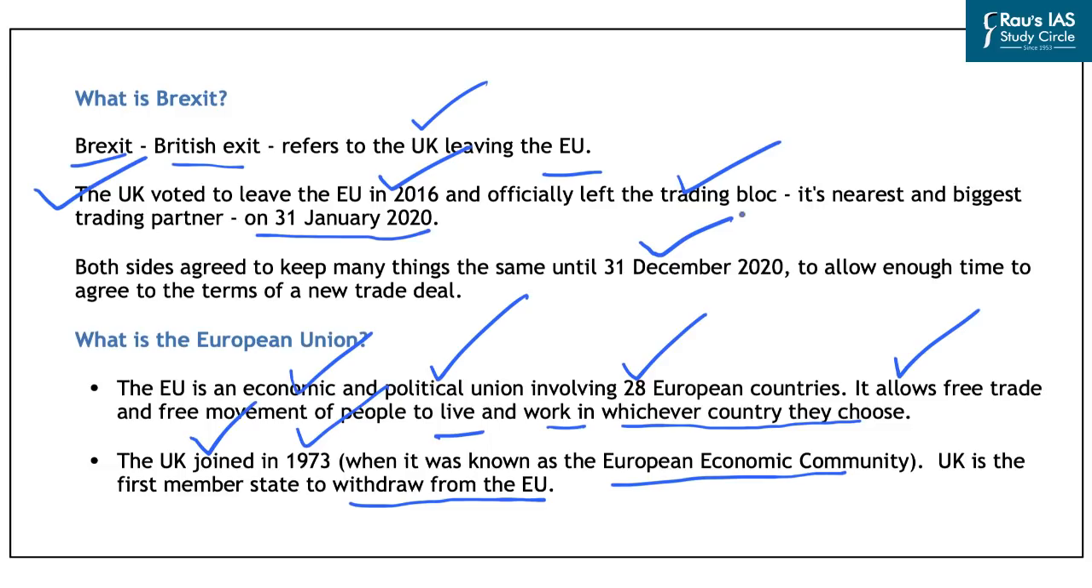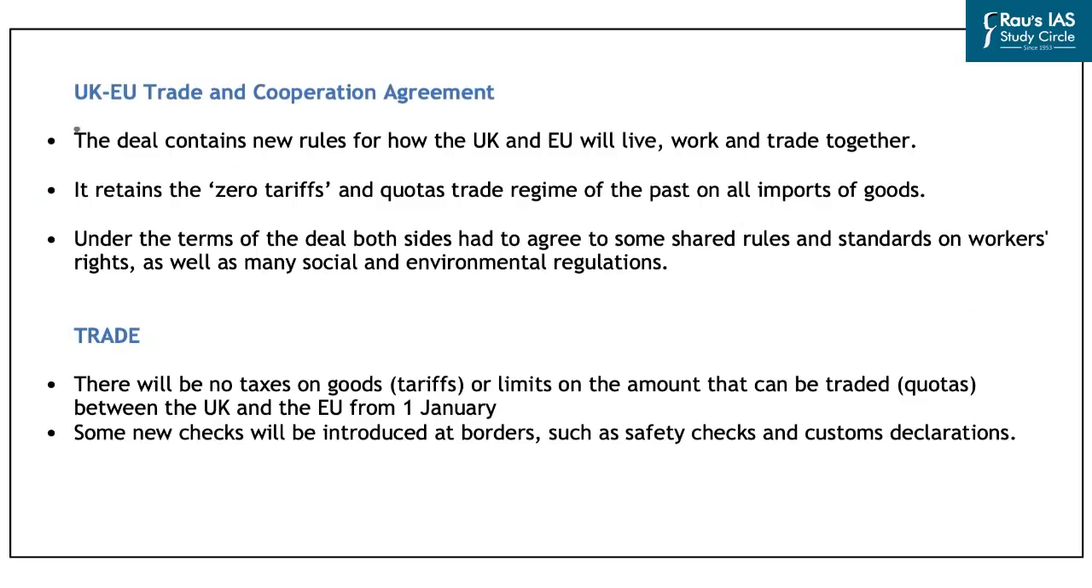So let us look at key aspects of the new trade deal that has been signed between the UK and the EU. So this UK-EU Trade and Cooperation Agreement is a deal that contains new rules for how the UK and the European Union will live, work and trade together. And that is because UK is no more a member of the European Union now.